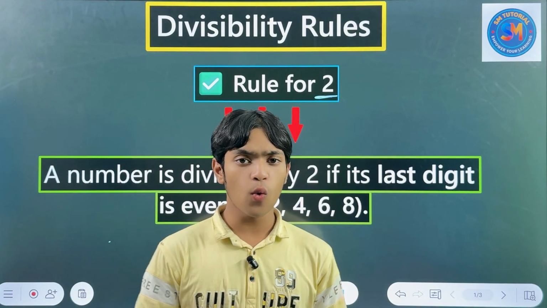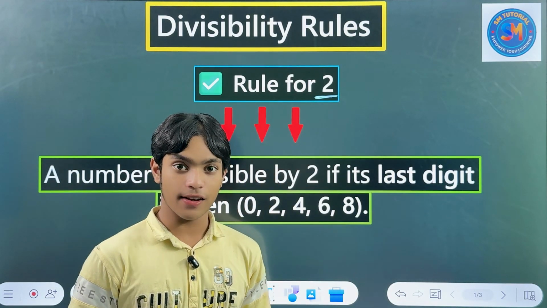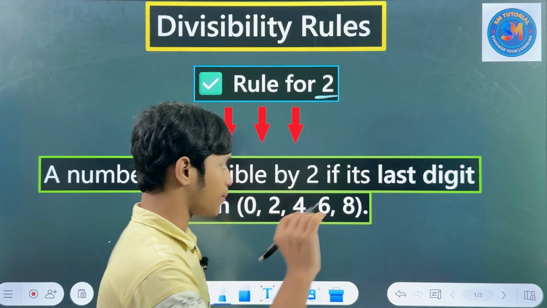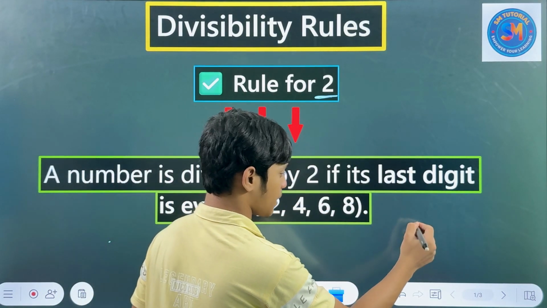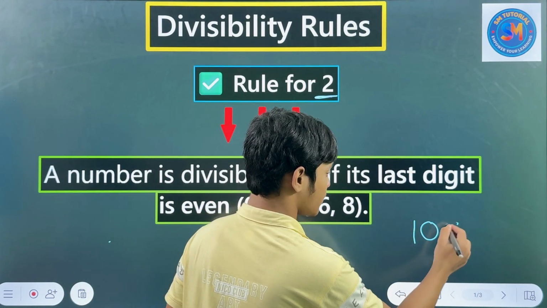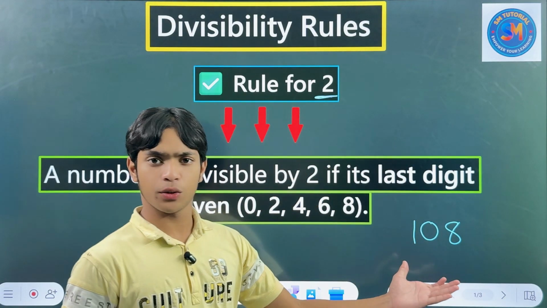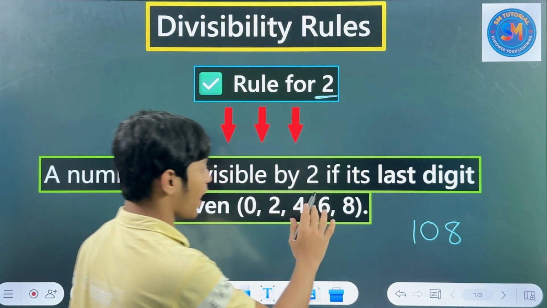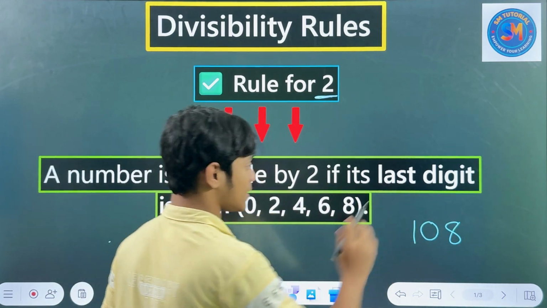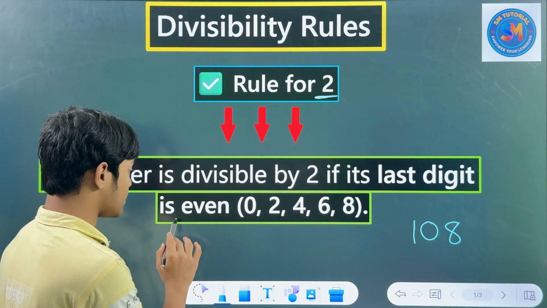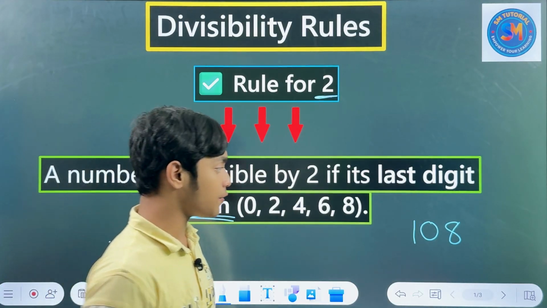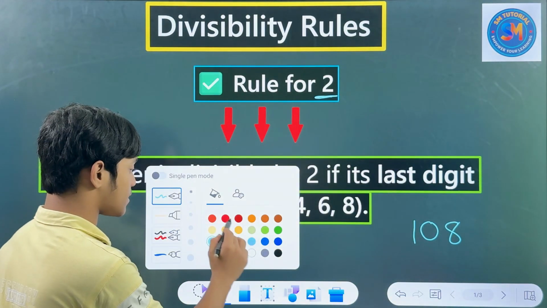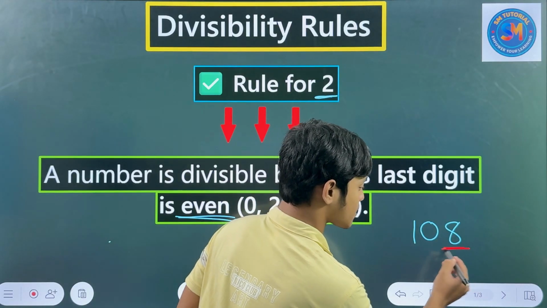So what did you understand? Suppose I'm writing a number, here I'm writing 108. Is it divisible by 2? Of course. Why? Because a number is divisible by 2 if its last digit is even. What is our last digit here? This is our last digit.